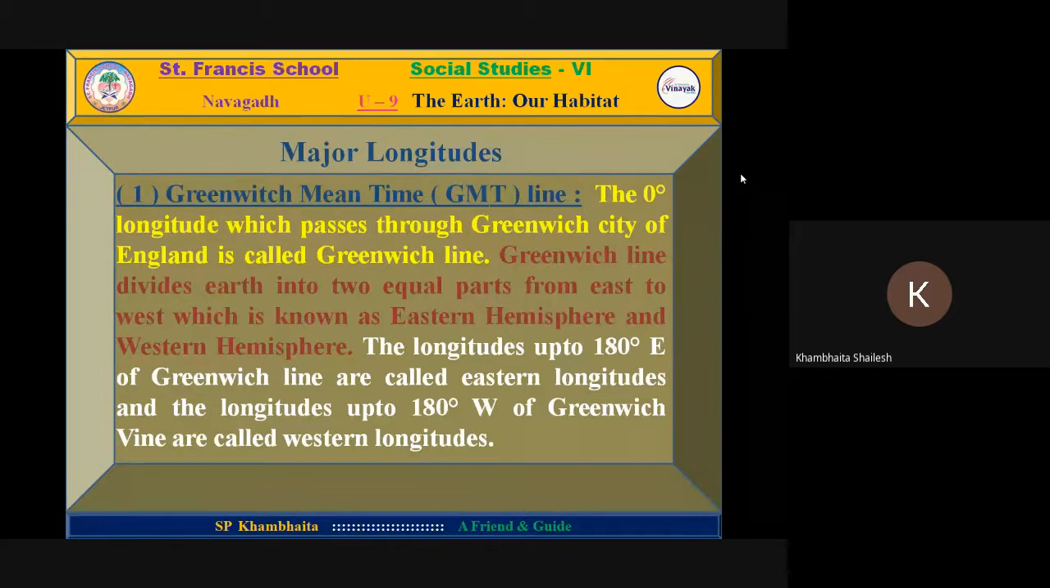This line divides the Earth into two equal parts, the Eastern Hemisphere as well as the Western Hemisphere. The area to the east side of this line is considered the Eastern Hemisphere. The area to the west of this line is called the Western Hemisphere. At last, on the east side and west side there are 180 longitudes on both sides, and thus the total number of longitudes is 360. This 180-degree longitude is also called the International Date Line.